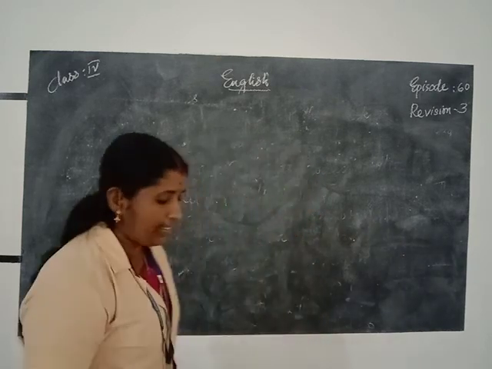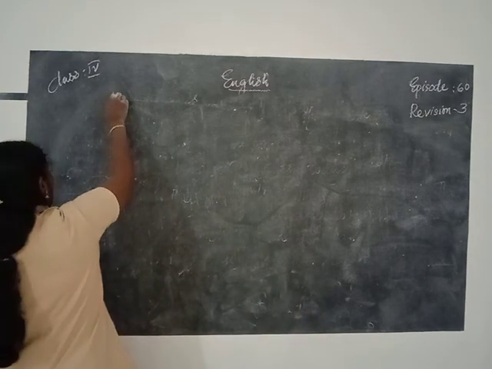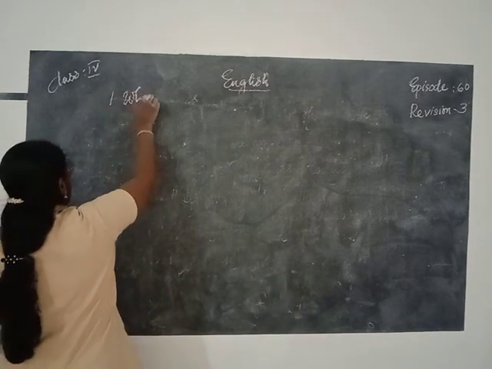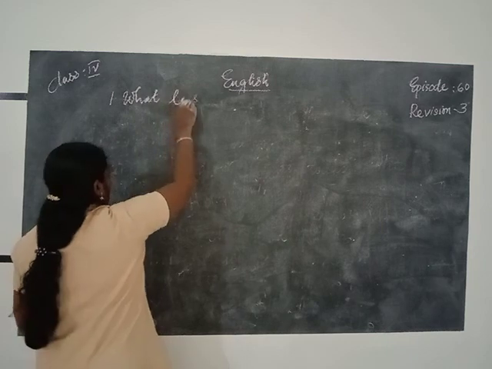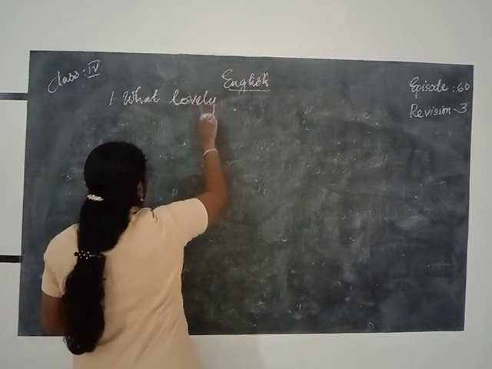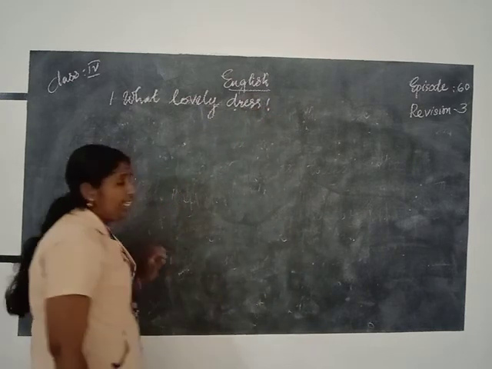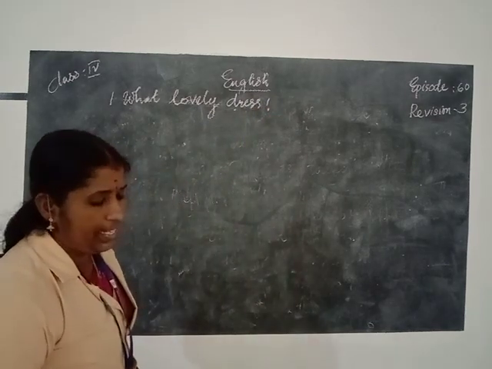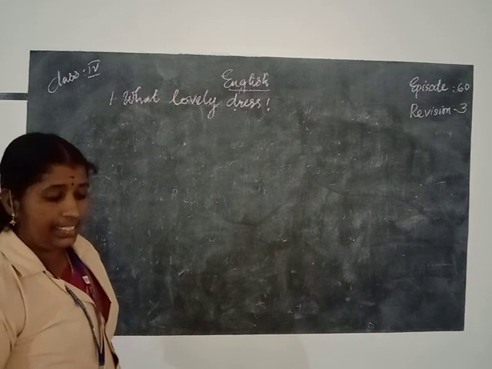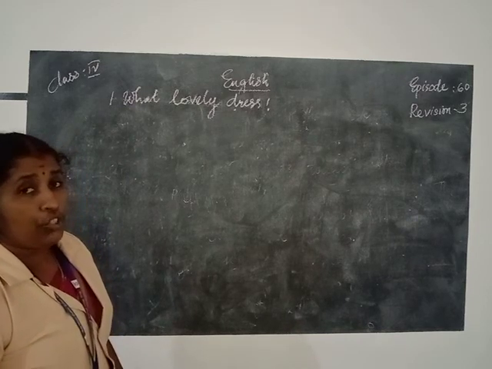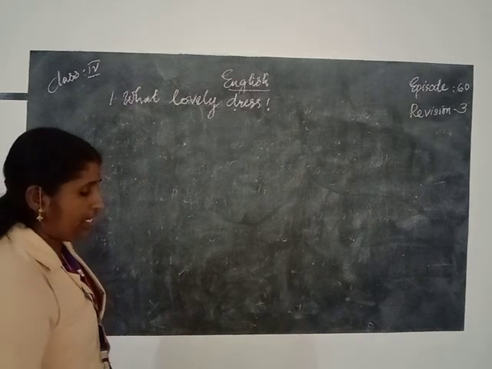Then the next one, what lovely dress. Is it a complete sentence? No. An article is needed there to make the sentence complete. Which article?